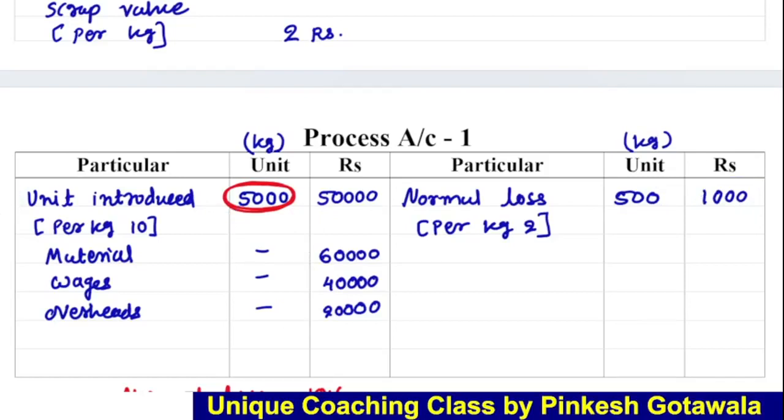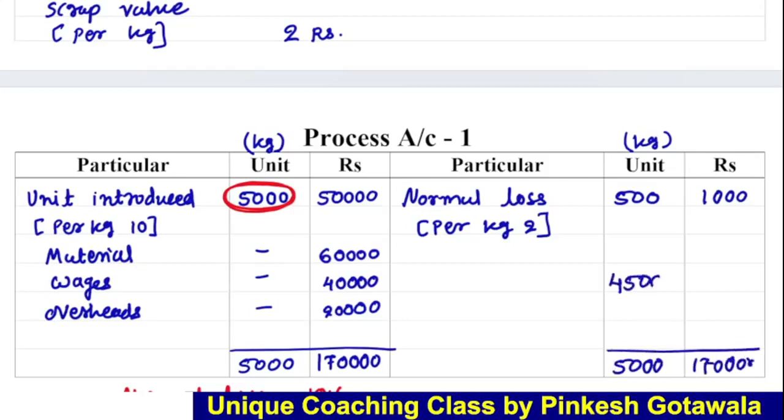Okay, clear. So here our first process account, our crushing process account, will be over. Now let's close this. Okay, so if we close, the unit total is 5000 and here 64,170... 5000, 170. So here you will get a difference of 4500 in units and here 1,69,000. Now what to do? So here process 1 is over, the crushing process is over.